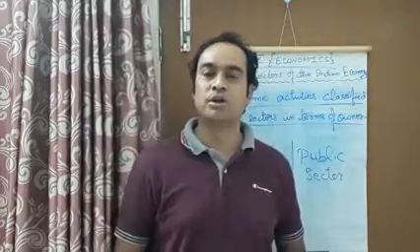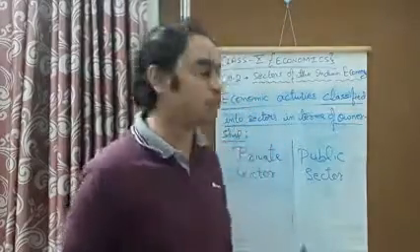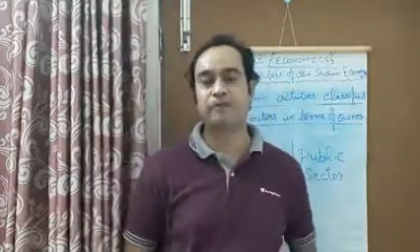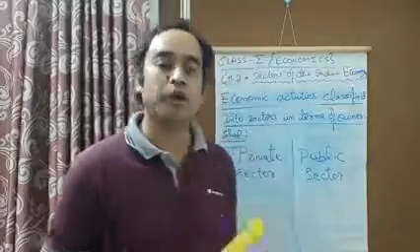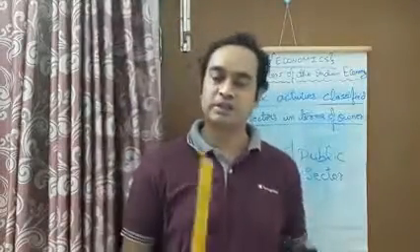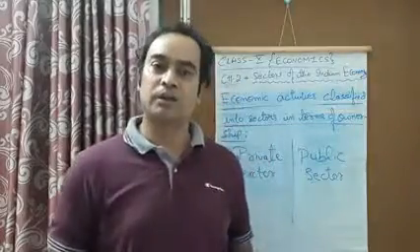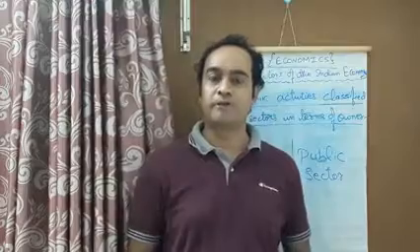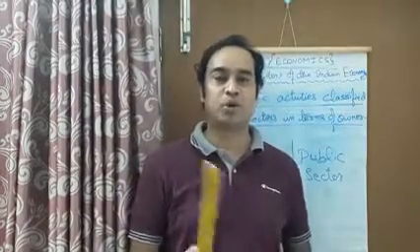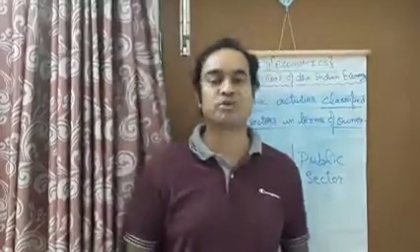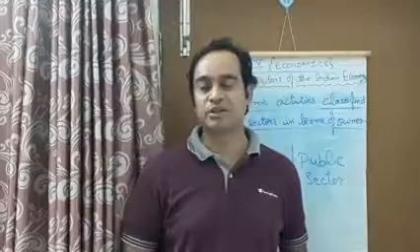Okay, so in this way we end the chapter here. This was the last topic of the chapter, which was public and private sector. We divide the economic activities into these two sectors on the basis of ownership of assets and delivery of services, right? So in this way the chapter is finished here. After a while we are going to discuss the question answers also. So let's move on to those question answers of NCERT, and some extra questions we'll also do.